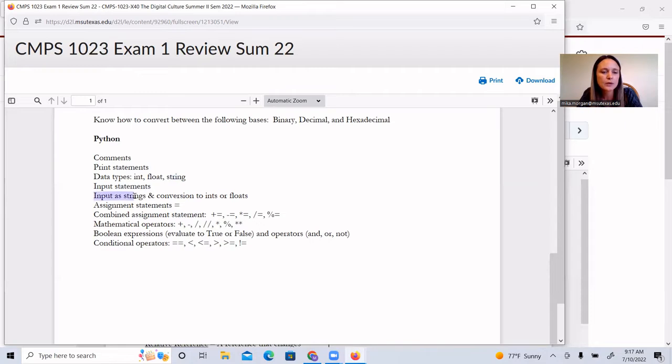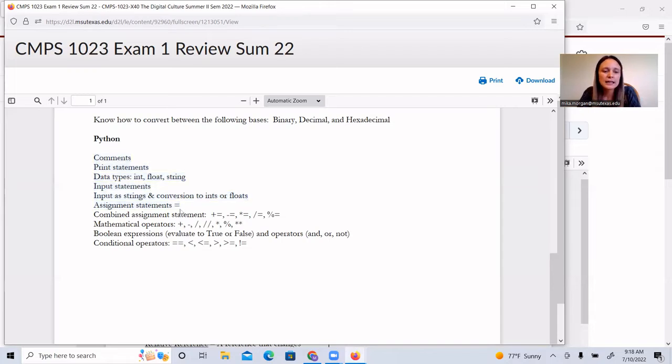So remember that input is always read in as a string, and sometimes we need to convert it to an integer or a float so we can do some sort of math with it, or something that we can only really do with numbers, not with words. The way you cast it is by writing the data type name and then parentheses, and anything that you want to cast would go inside the parentheses. We talked about this in Monday's video, and you can go back and watch that video for really good examples and a little more in-depth explanations of all of these concepts.